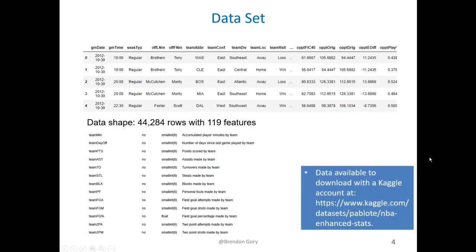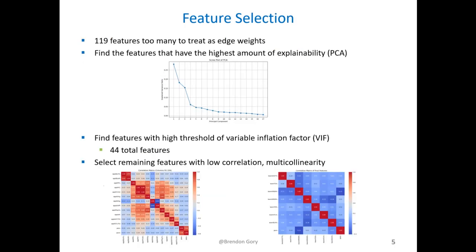The data were downloaded from Kaggle with an active Kaggle account. The CSV file is accompanied by a PDF file that describes each feature. This was more than enough data on which to build a graph network. Games were loaded from 2012 to 2018.